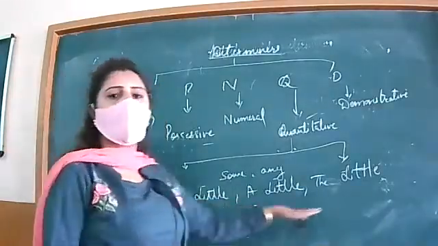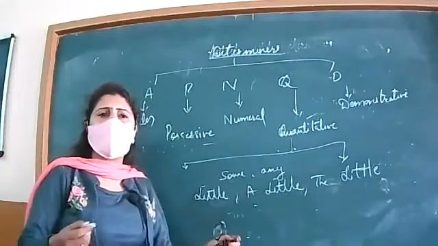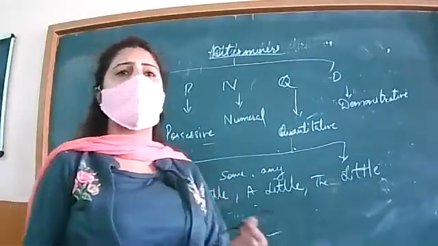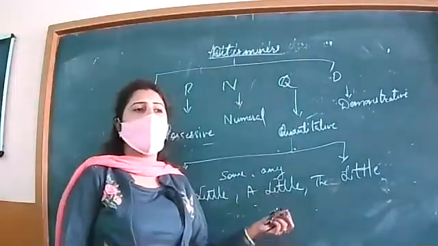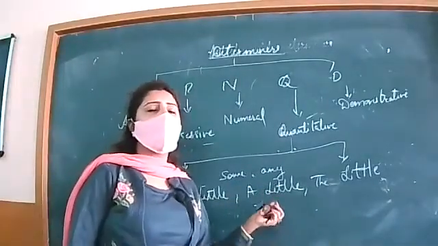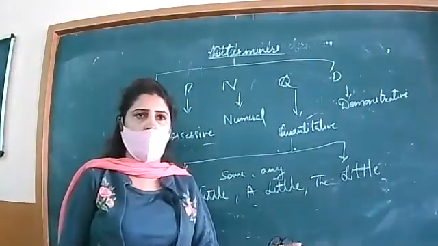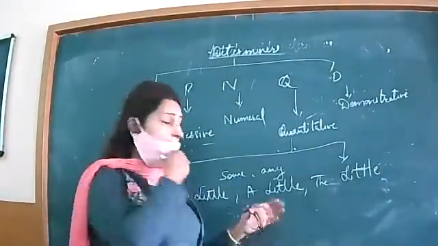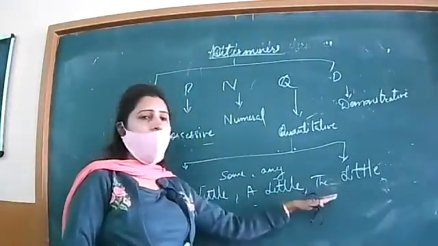Next, little, a little, and the little. Again, little is in negative sense. There is little milk in the jug, means very negligible amount. A little means some, appreciable. A little water is required to make it soft. A little bit means very less, but in a positive way.